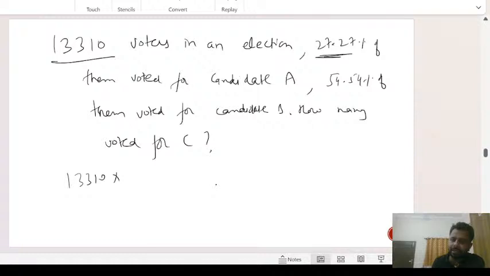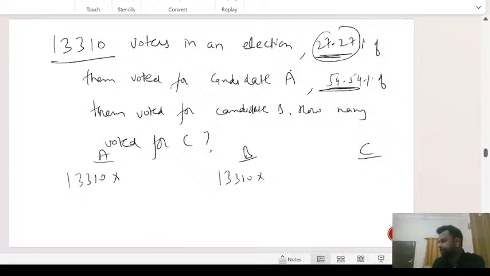27.27%, 54.54%. ये A हो जाएगा, ये B हो जाएगा. Remaining are for C. Okay, try this. 27.27% कितना होगा? What is 27.27%? It's 3 by 11 and this is 6 by 11.